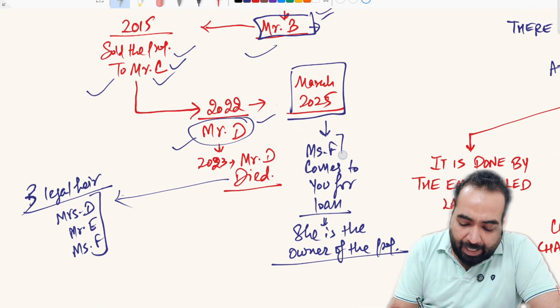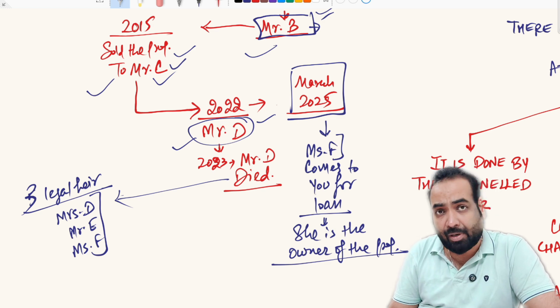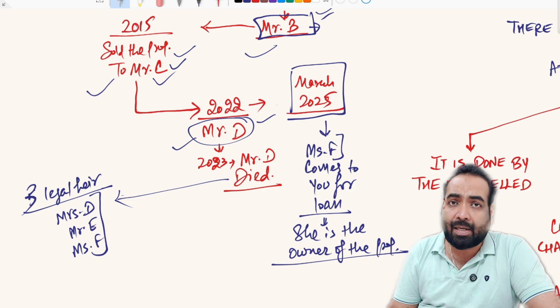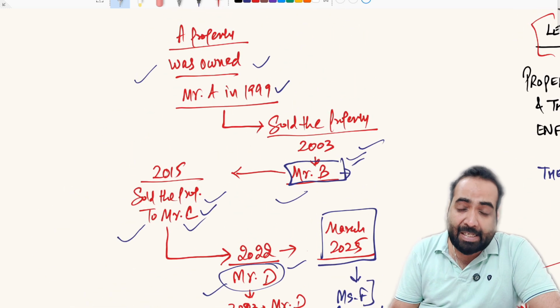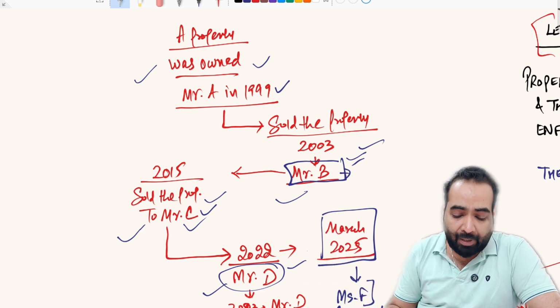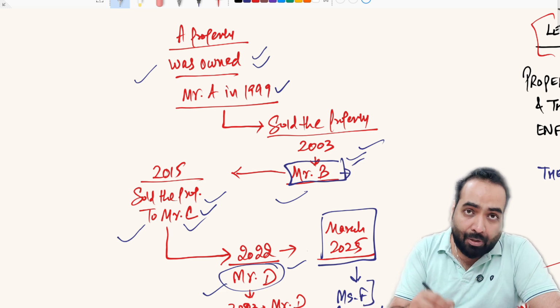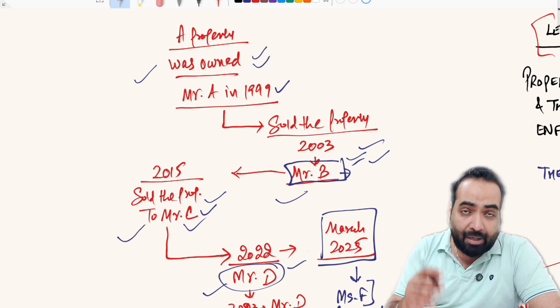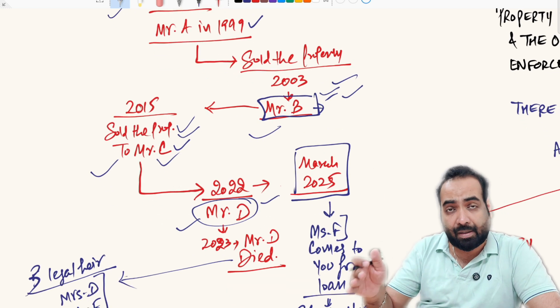So Miss F comes to you for a property mortgage. As a banker, when you are trying to accept the property, you ask your lawyer to submit a legal report, the title search report. The lawyer physically goes to the sub registrar office, or whatever government department you have in your locality, and checks the record of these transactions to confirm they actually happened and the record is properly updated.